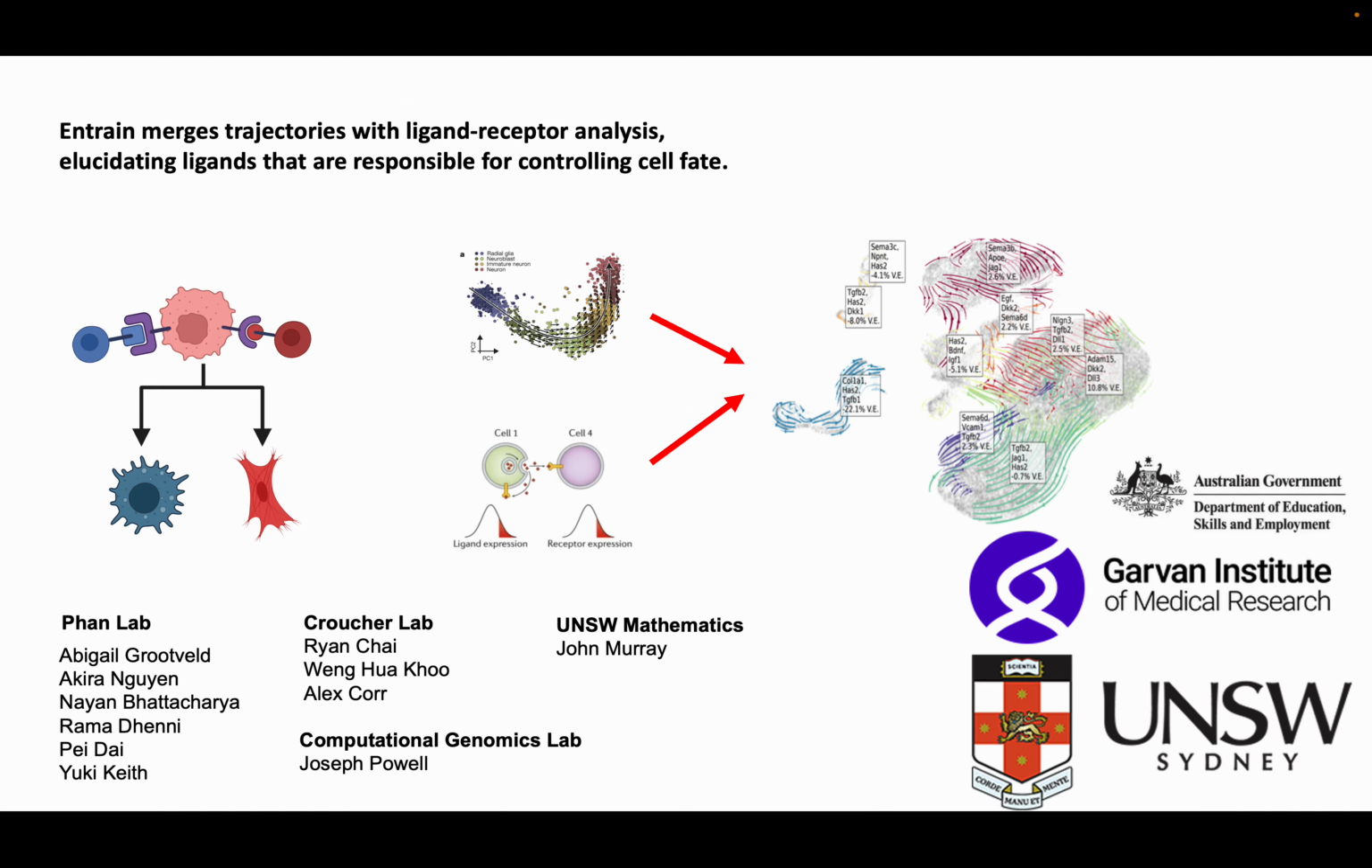In conclusion, we have developed this package called Entrain, which merges two previously independent lines of single-cell analysis, trajectories and ligand receptor analysis. The result of this integration is a much improved identification of the ligands and the extracellular regulators that are responsible for driving different cell fate decisions.